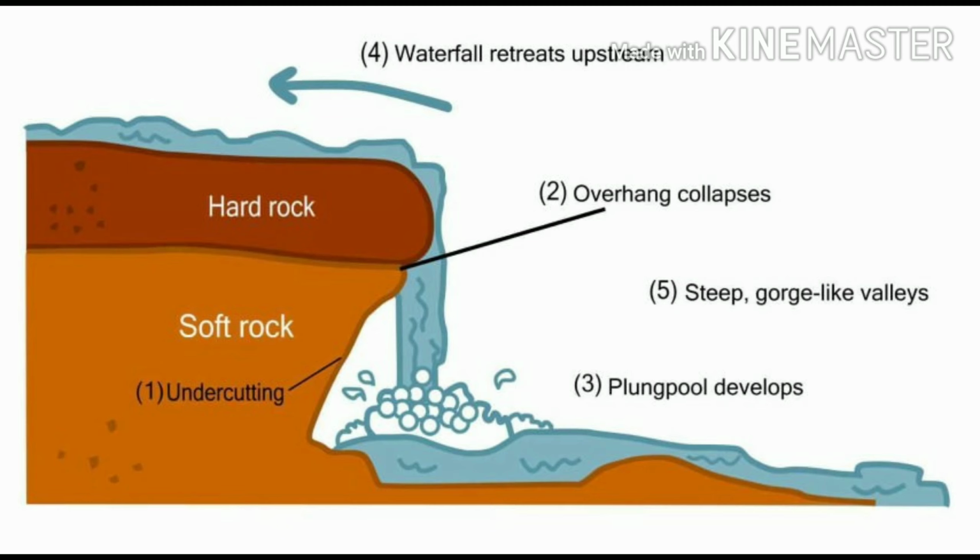When the force of water acts on the surface, it leads to the weathering or breaking down of the rock.